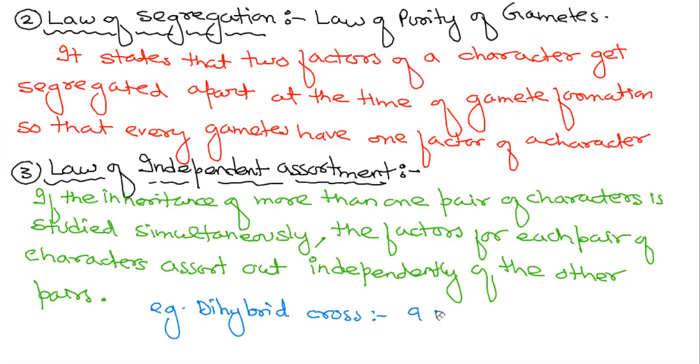So in dihybrid, the ratio is 9:3:3:1, where 9 and 1 are only derived from parents, while these 3 and 3 are the new combinations. So it means each and every character has independent existence. Although they all fail to express themselves in the first generation, definitely they express themselves well in the F2 generation. That's what we mean by independent assortment.